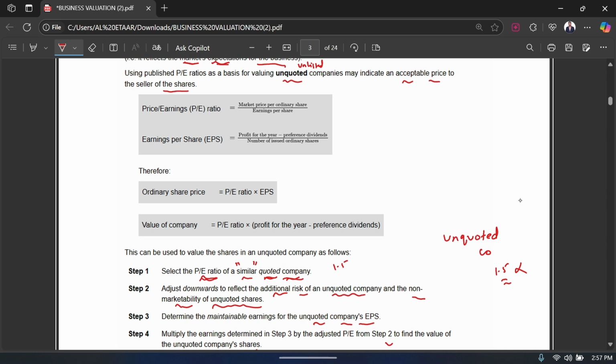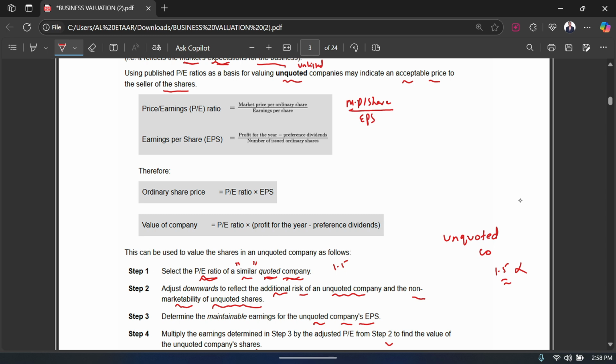So the formula to calculate the PE ratio is that you take the market price per ordinary share and divide it by the EPS, which is earning per share.